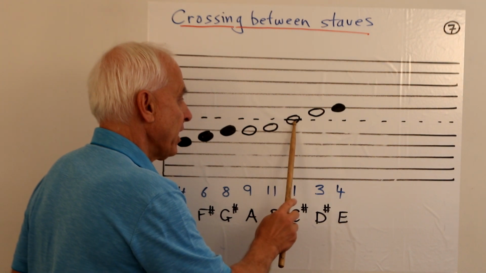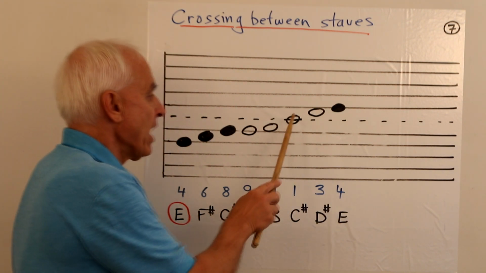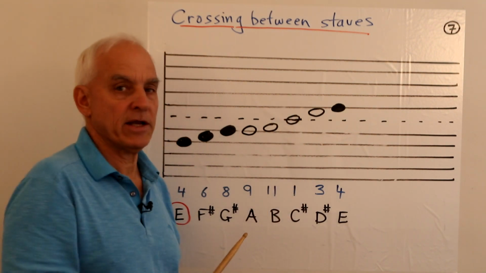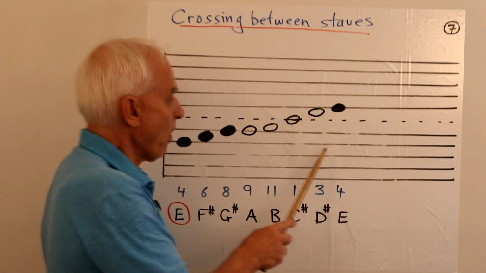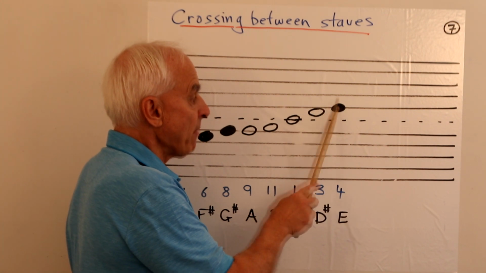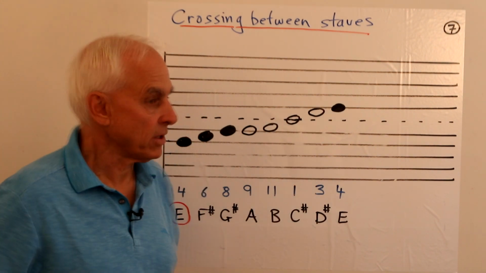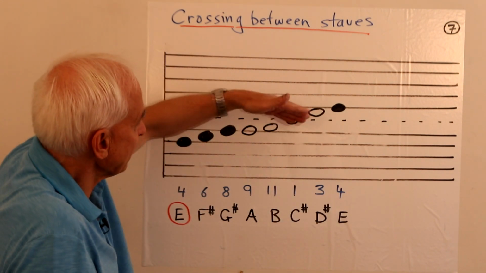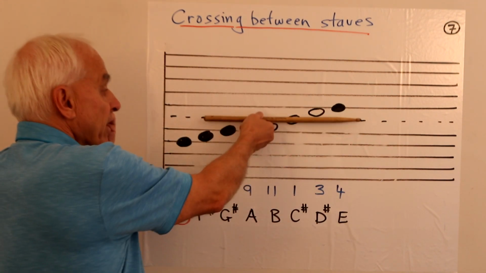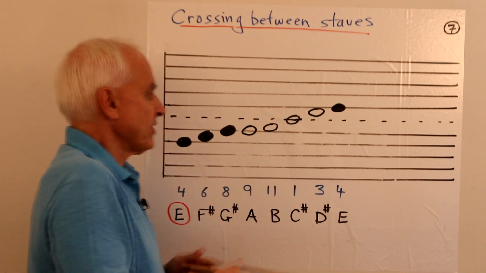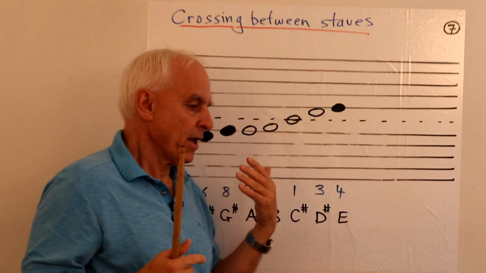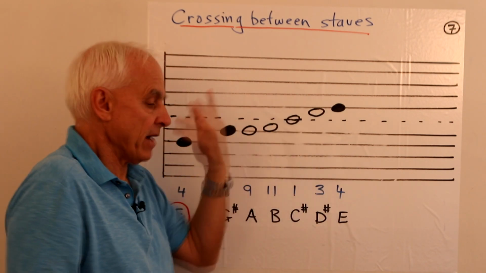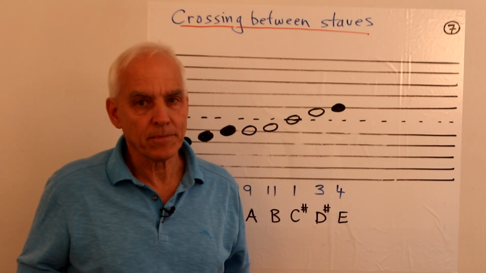Okay, from here to here, that's a two-step. And now we take another two-step. From here to here is another two-step. And then a one-step: we go from this white note up to the next black note. So in terms of what it actually looks like, it's exactly the same. It's just that we're crossing the divide. But if you think of this dotted line, it's just dotted really to make things easier to read. It's really just a line just like any other line.